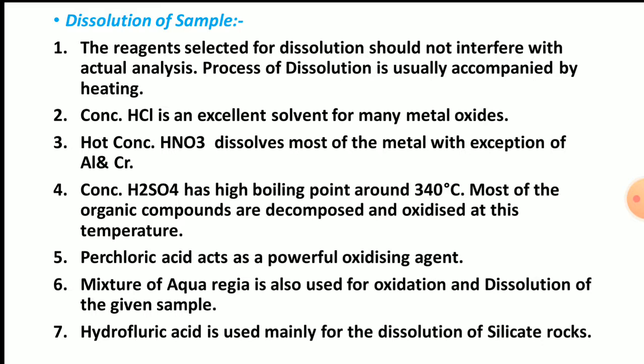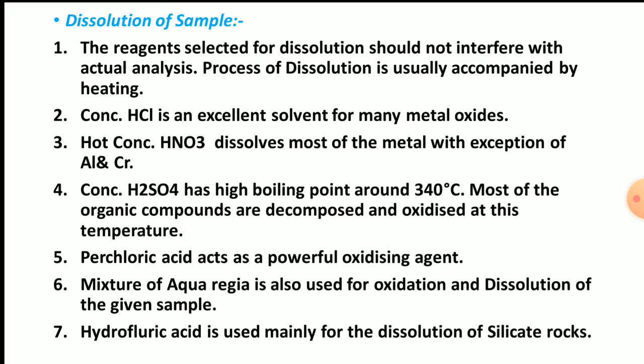Concentrated HCl is an excellent solvent for many metal oxides, as well as metals that are more easily oxidized than hydrogen. And hot concentrated nitric acid, that is HNO3, dissolves most metals with the exception of aluminum and chromium.